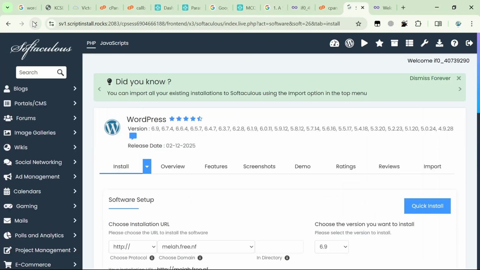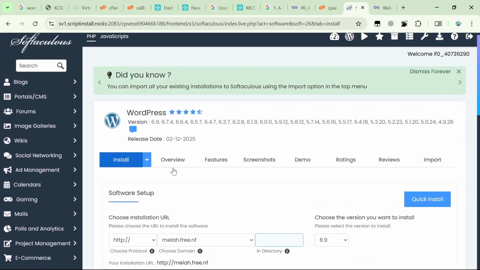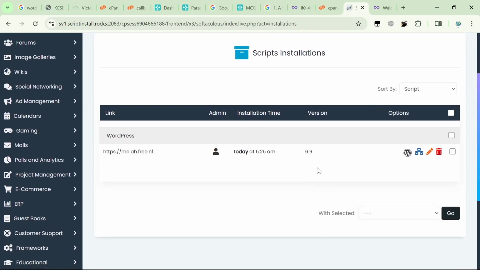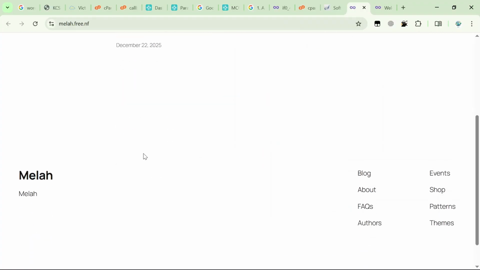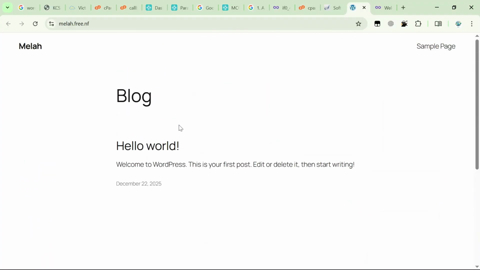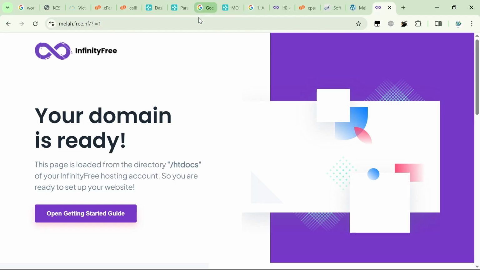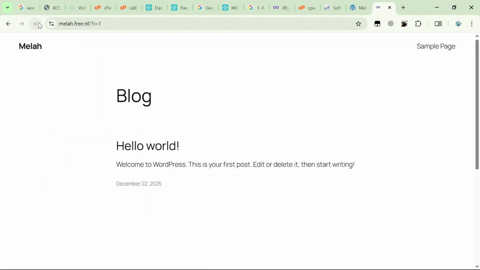So I'll refresh this. I'll check if there are some installations. So I am seeing this installation here, meaning our installation is done. WordPress is already installed. And our site, previously it looked like this. Now if you try refreshing, it will change the format. Yeah, it's this. This tells you that WordPress is already installed.